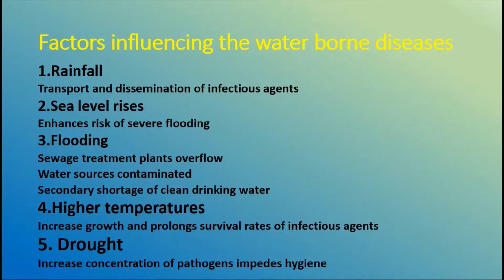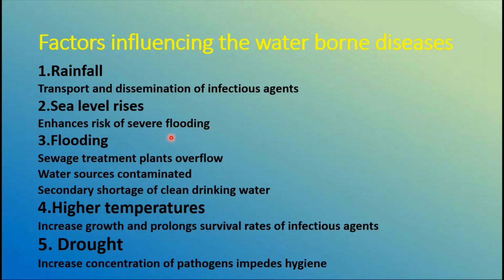Coming to the factors influencing waterborne diseases, there are several factors which affect the transmission of these diseases from human to human, or from animals to humans. Those 5 I have listed: rainfall, sea level rises, flooding, high temperatures and drought conditions. Heavy rainfall is one of the factors involved in transmitting infectious agents from one area to another. Due to heavy rainfall we have flooding conditions, and sea level rises also lead to flooding.